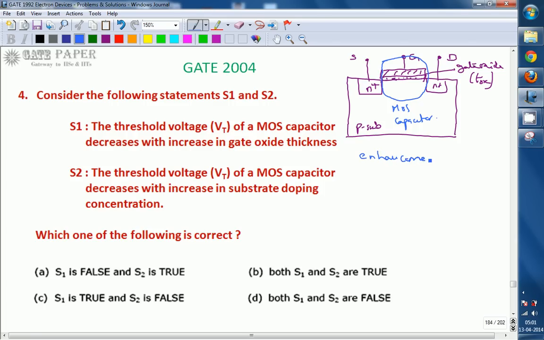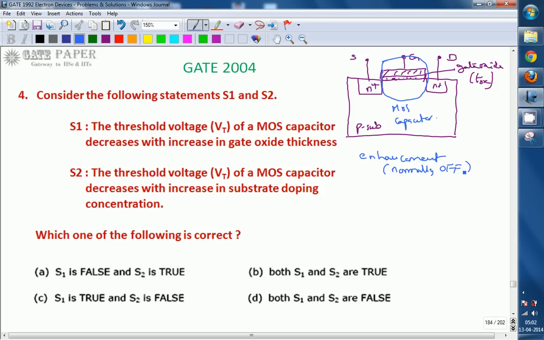Enhancement mode is called a normally off device, which means initially it will be in the off condition. If you want to make it on, you must enhance a channel. A channel should be created below the thin oxide so that it can start working in the on condition.